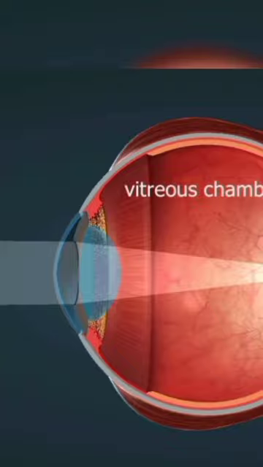The outermost is the sclera, a very durable layer of connective tissue, which continues in the transparent cornea. This is where light entering the eye is refracted by the greatest angle. The second layer is the choroid, which contains blood vessels that supply the eye. Its continuation at the front of the eye is the ciliary body and the iris.